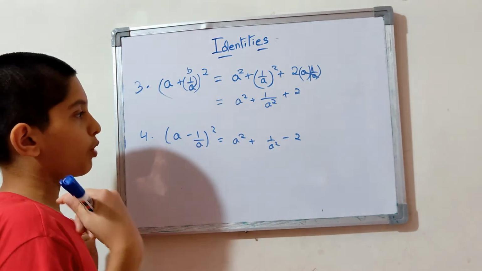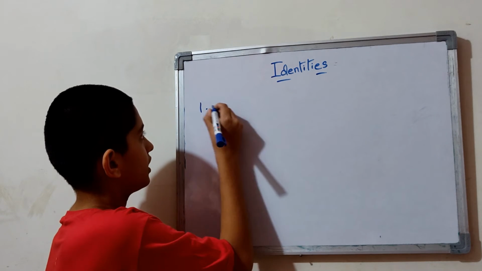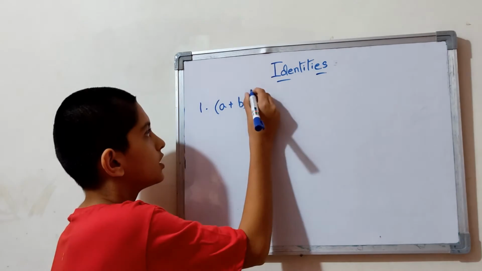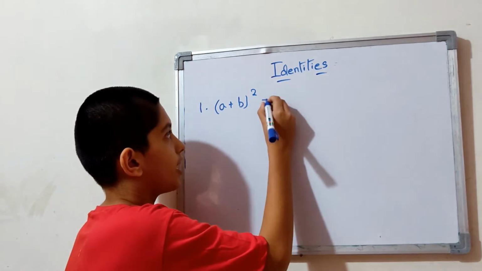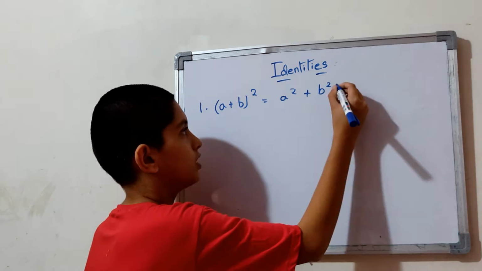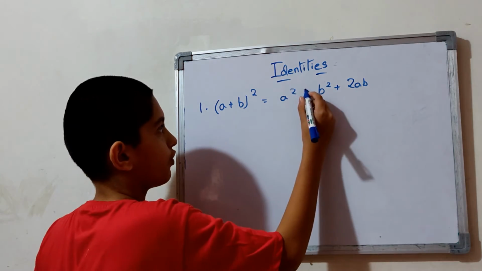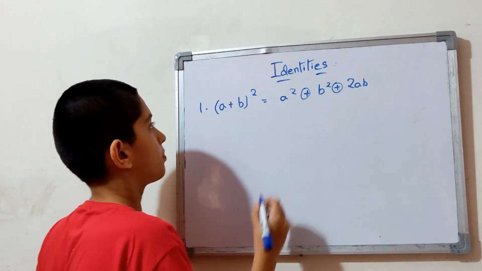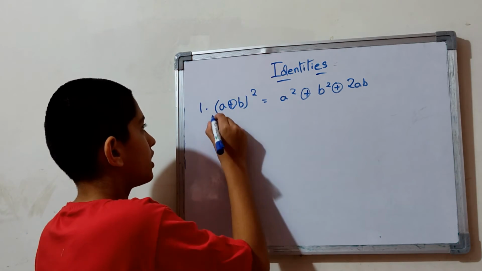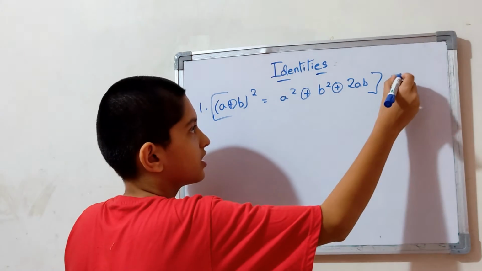Now let's clear the board. The board is clear now. The first identity is a plus b the whole square. This is a square plus b square plus 2ab. Everything is plus for a square plus b square. So you need not worry for this. This is the plus family.